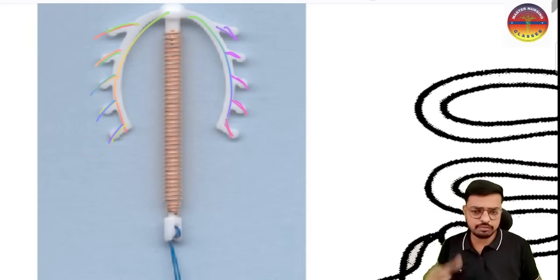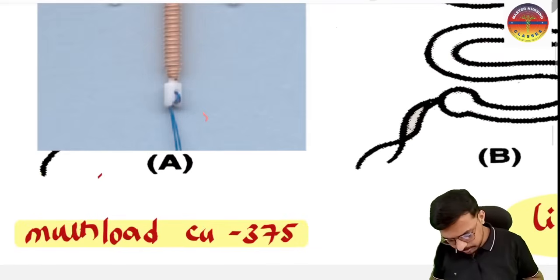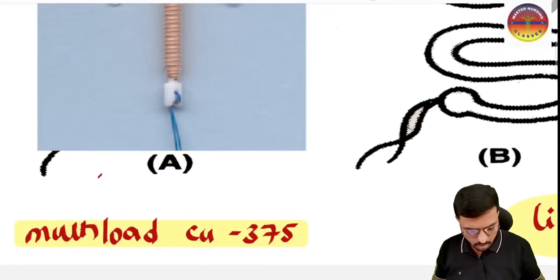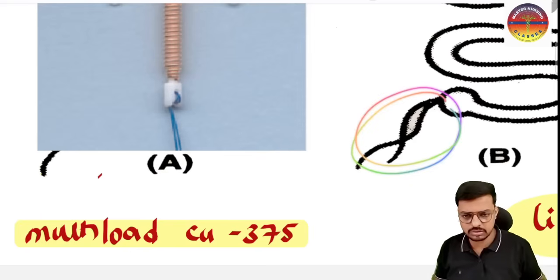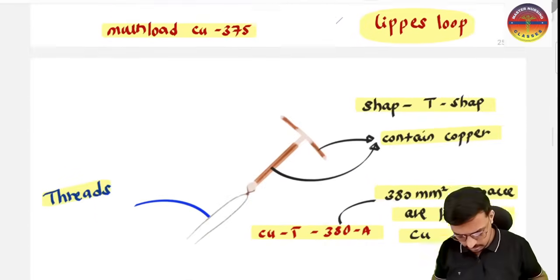Okay, so it means after inserting it should not easily come out. So that is the main purpose. And what is the purpose of the thread? So we have the thread on all the IUCD. You can see for the Lippes loop also threads are there. For multi-load also threads are there. And I will show the image of the copper T.